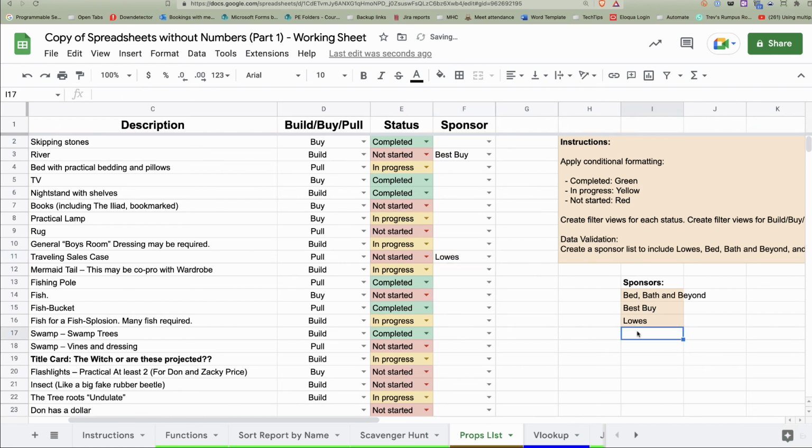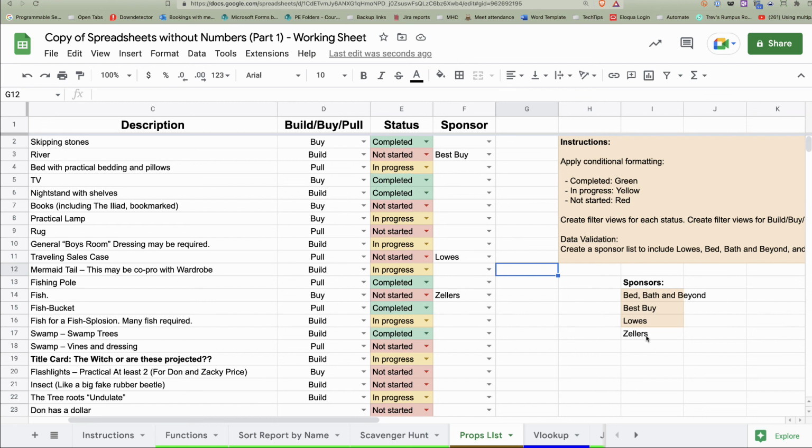Do I need to add something new? Sure. I'm going to add in Zellers. Not sure if they're still around with you guys. It's not around here either. And there's Zellers, automatically gets added. So it doesn't affect anything. This is just a choice, and it's just like doing a copy paste.